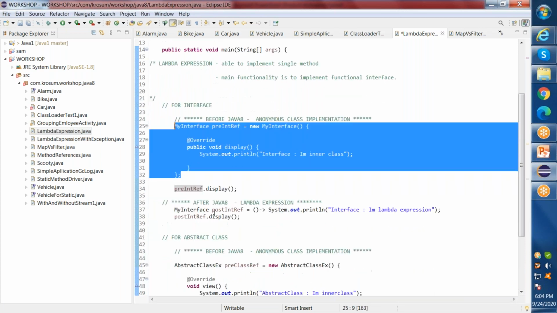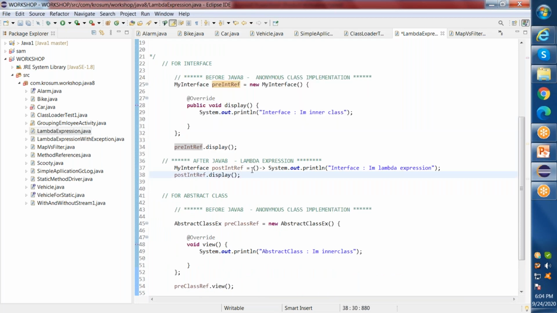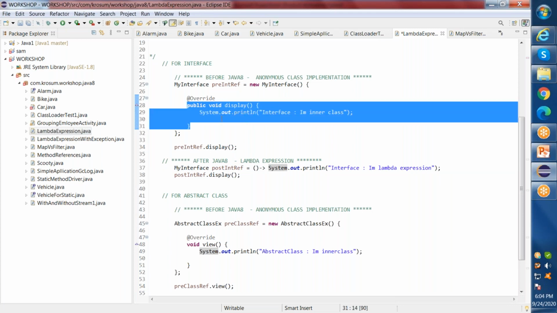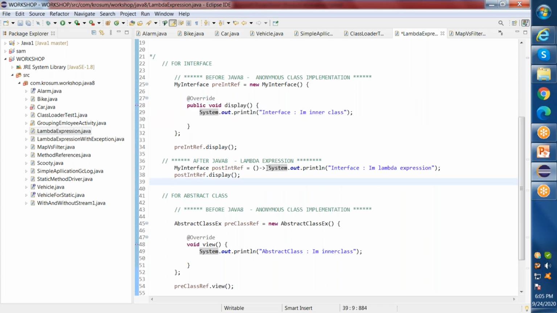And after Java 8, I have this lambda expression, which is so small, precise and compact, and I'm making the same implementation here. If you see here, I have to specify my full method and my full implementation inside my driver code, whereas here I'm just specifying what the implementation has to be. I'm not specifying the return type or the method name. That is not at all necessary here. So I'm just implementing it, and then we need to call it.